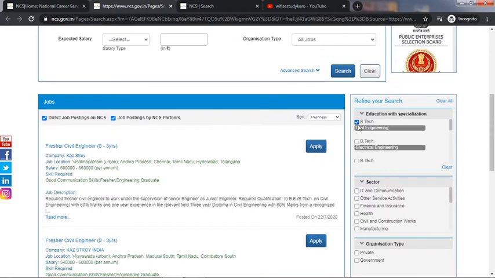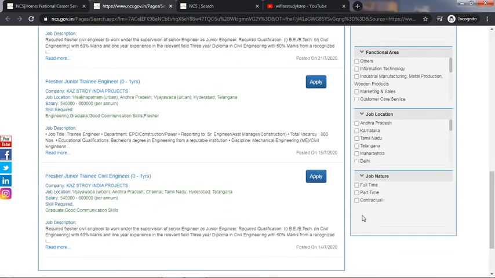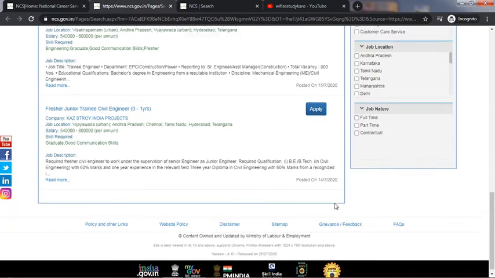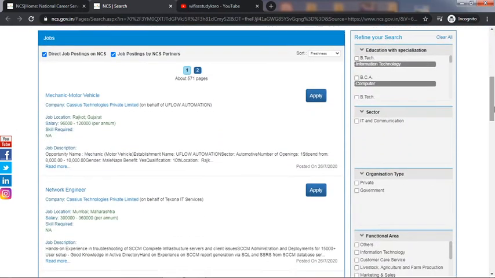So we have selected BTech civil engineering in the previous step. You can see here, fresher engineer, civil engineering. This is the salary package, and these are all the different vacancies which are right now available. As you can see here, the posted date is also available. See, this is posted on 26/7/2020. So you can apply depending on the posted date also.